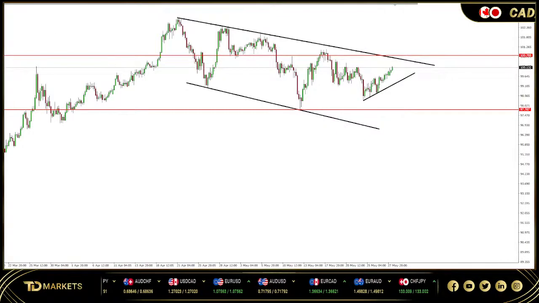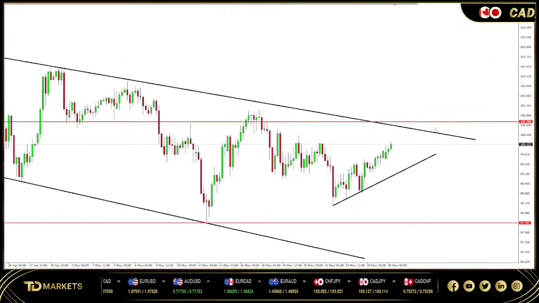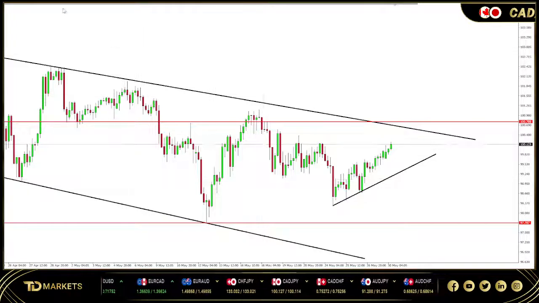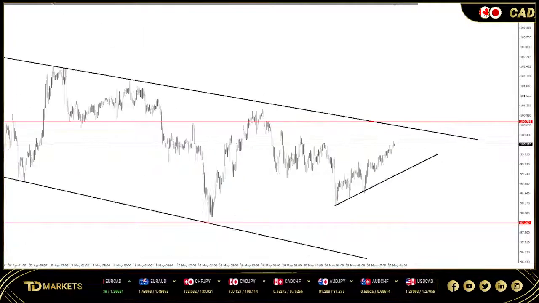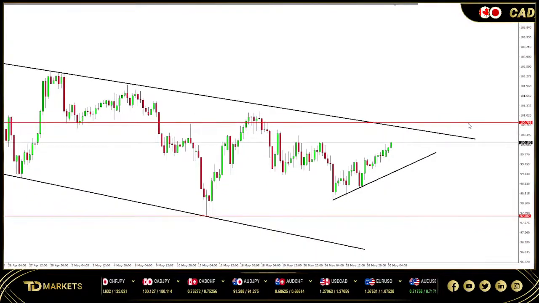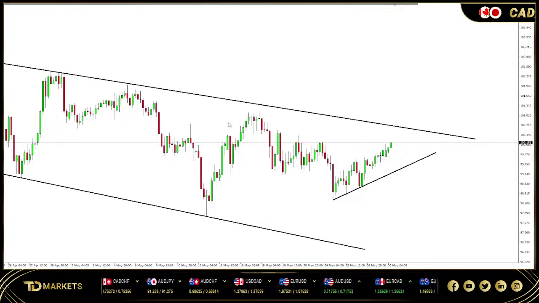All right, and the second one here is CAD JPY. All right, so CAD JPY, it's also in the middle, right? It's basically in the middle of the structure. So also we've got a few scenarios, right? At this point, the direction is not yet clear, but we've got a few scenarios.